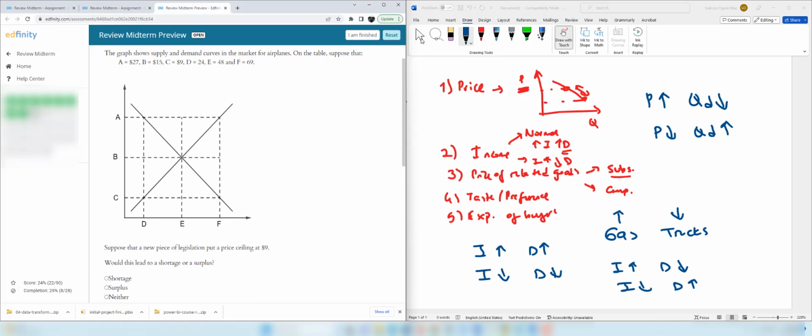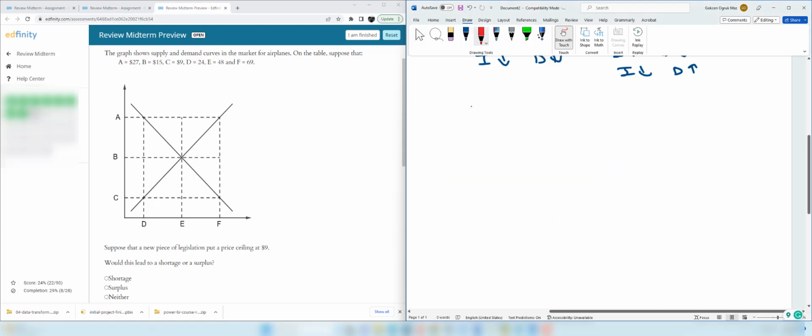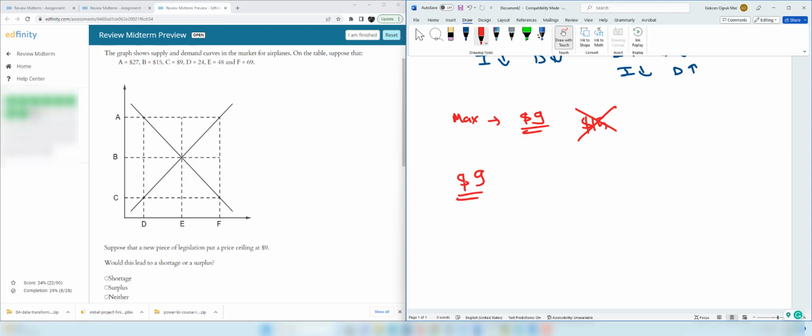First, let's understand what we mean by price ceiling. Price ceiling is the maximum price in the market. Therefore, the maximum sellers can sell this product for is $9. And we know from the equilibrium that the price should be $15. But $15 is not a legal price in this market. Therefore, the price ceiling represents the maximum legal price in the market. If that is the case, price ceiling is going to change the market outcome because $15 is not one of the legal prices. At $9, we will have a disequilibrium in the market.